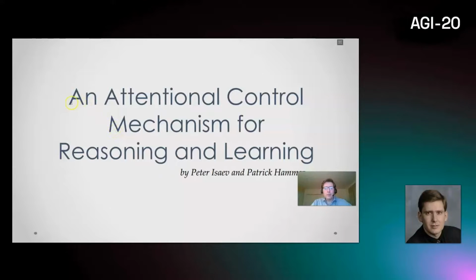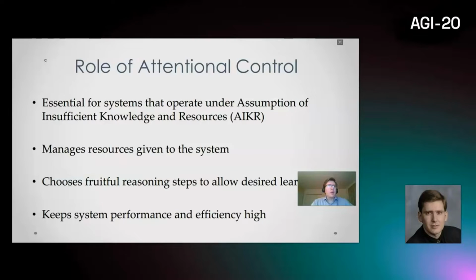Hello, my name is Peter and I'm going to present paper number 51, which is an attentional control mechanism for reasoning and learning. Basically, this paper discusses an attentional control mechanism in the context of artificial general intelligence. In particular, the attentional control mechanism of OpenNARS and an implementation of a non-axiomatic reasoning system for research purposes is introduced, its budget functions described, and a small example introduced and shown, and budget functions explained in that example.